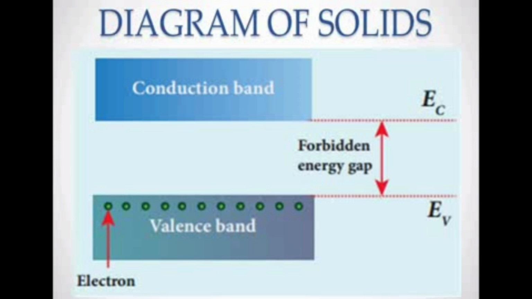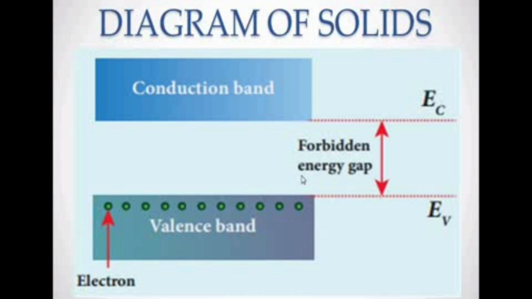There are the energy bands: the valence band, which holds the valence electrons, and the conduction band. An electron can jump from the valence band to the conduction band. Can you see here, this is the conduction band, this is the valence band. The energy gap between the conduction band and the valence band is called the forbidden energy gap. EC is the energy of the conduction band, EV is the energy of the valence band. The energy difference between the valence band and the conduction band is called the forbidden energy gap.